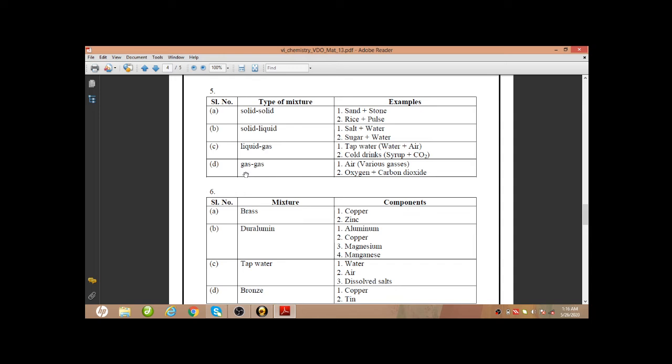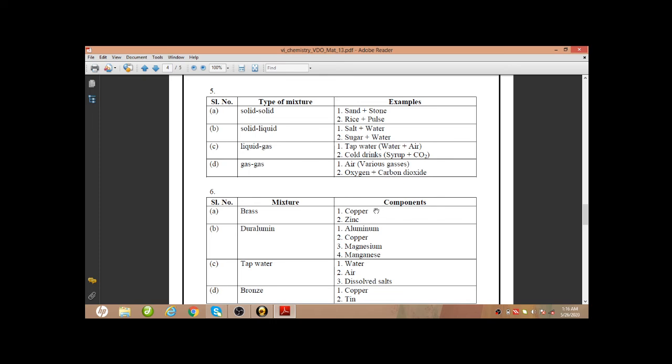Next, gas mixture, this is very easy. Air, where various gases are mixed together, including oxygen and carbon dioxide, can be given as an example for gaseous mixture, or a mixture of any two gases can be given as an example.